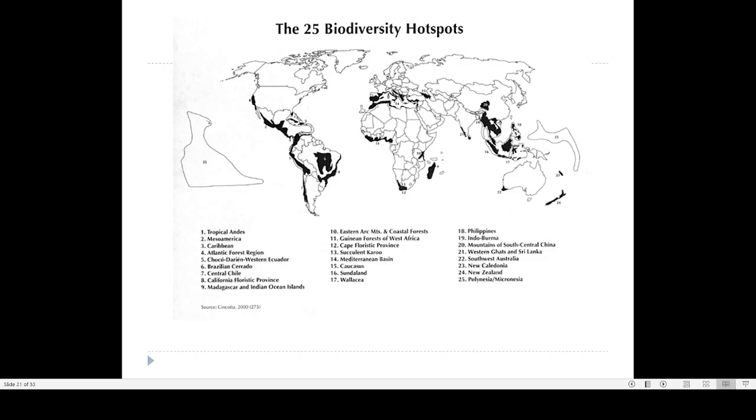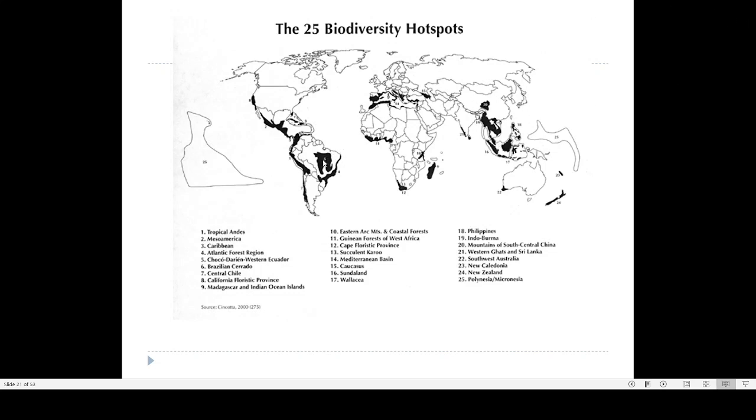Then this is the map showing the biodiversity hotspots of India. See, in India there are two major biodiversity hotspots. One is the Western Ghats, and along with the Western Ghats, Sri Lanka is also part of it. Then this area, the northeastern forest, is also part of the Burma area, and that area is also considered a biodiversity hotspot.